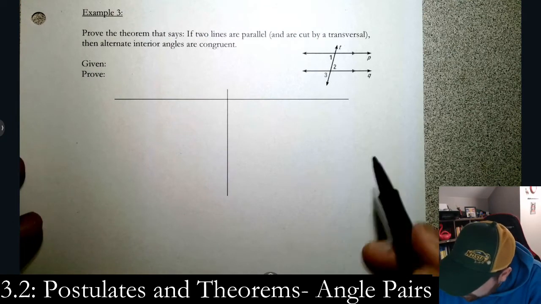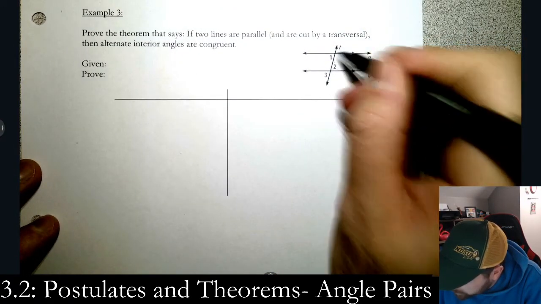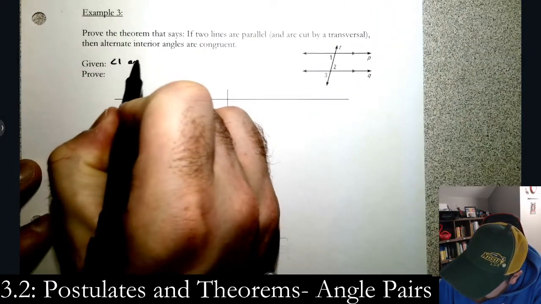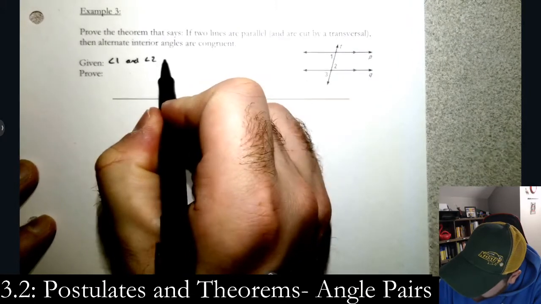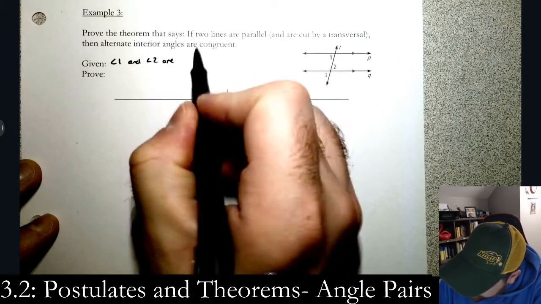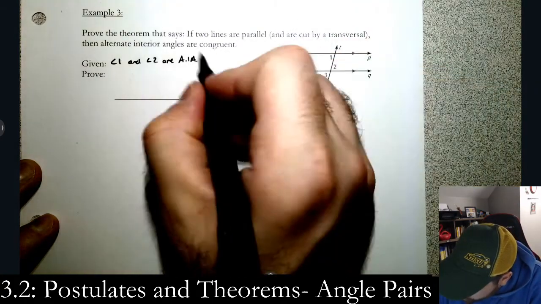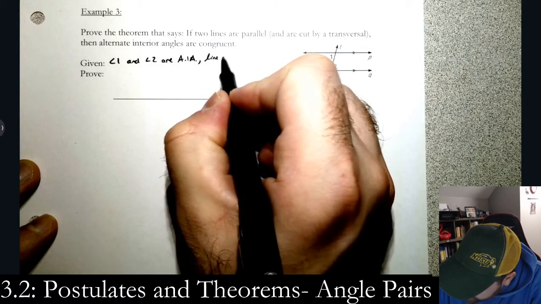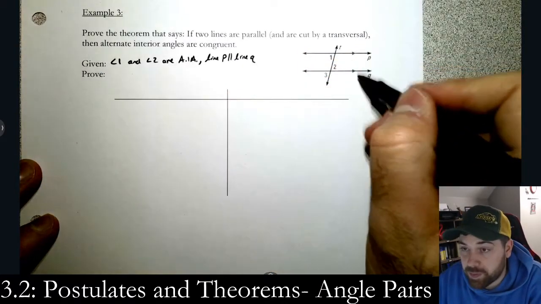So we are given that we have two alternate interior angles. So let's say angle 1 and angle 2 are alternate interior angles. And of course, we need to know that line P is parallel to line Q. These have to be parallel for this to work at all.